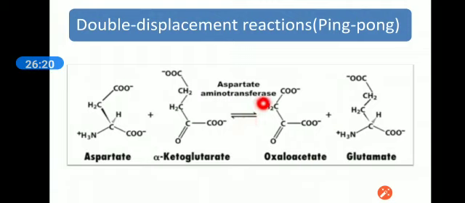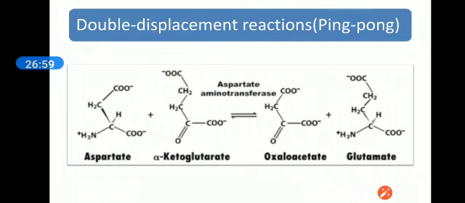And this modified enzyme, with the additional amino group, transfers this amino group to alpha ketoglutarate, and the alpha ketoglutarate is converted into an amino acid, glutamate. So in this process, aspartate does not directly react with alpha ketoglutarate; rather the enzyme AST acts as a facilitator of this amino group transfer.